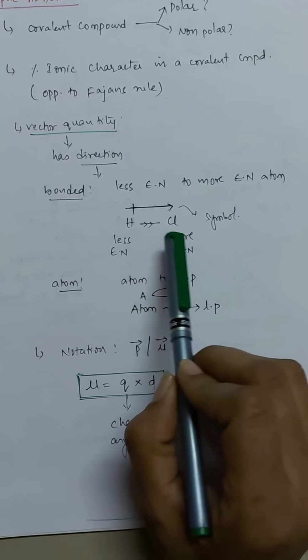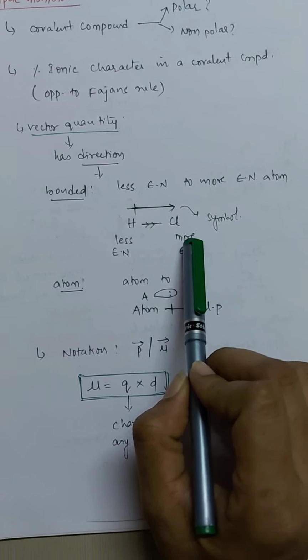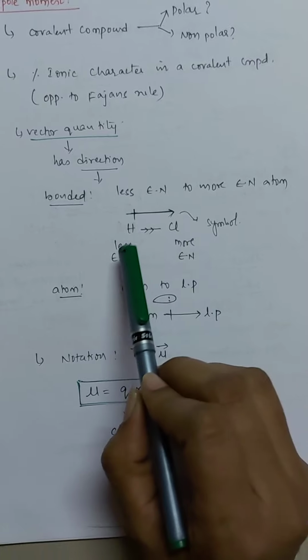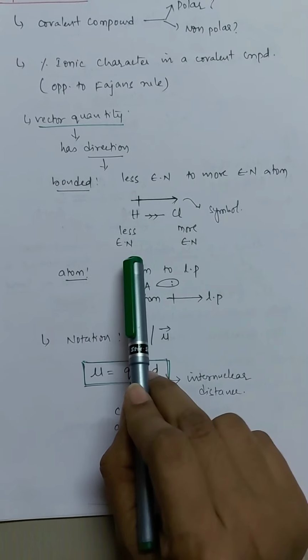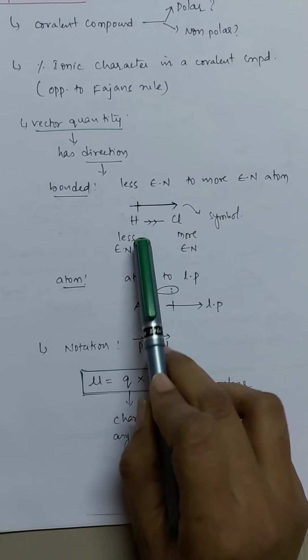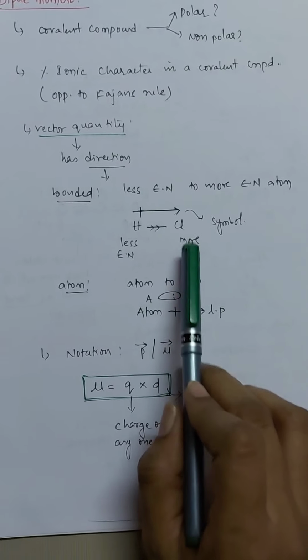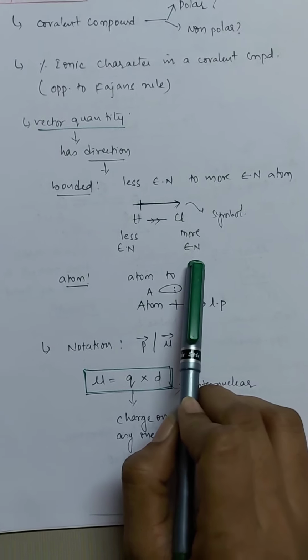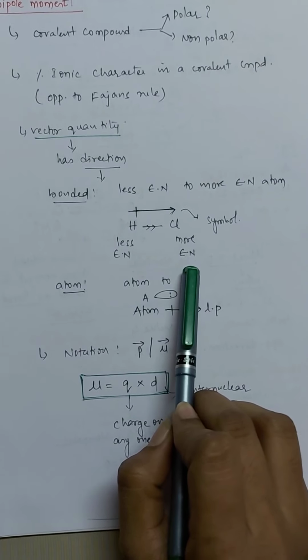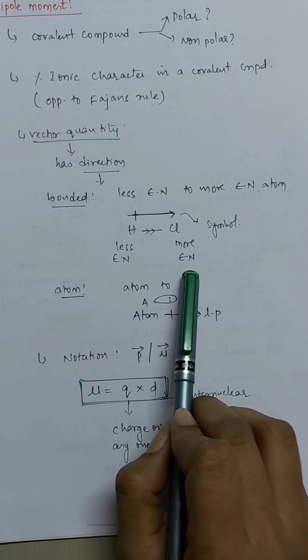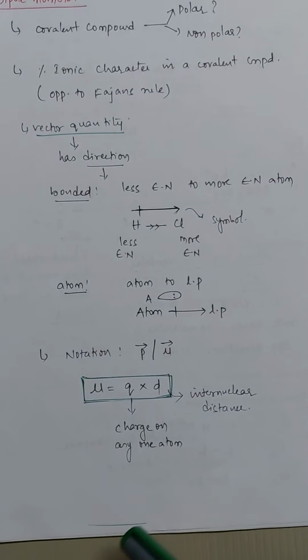Let me take hydrochloric acid, where there is a sharing of electrons between hydrogen and chlorine. If we analyze the electronegativities of these two atoms, hydrogen is less electronegative and chlorine is more electronegative in nature. Electronegativity, as you have studied in earlier lessons, is the tendency of an atom to attract the shared pair of electrons to itself.